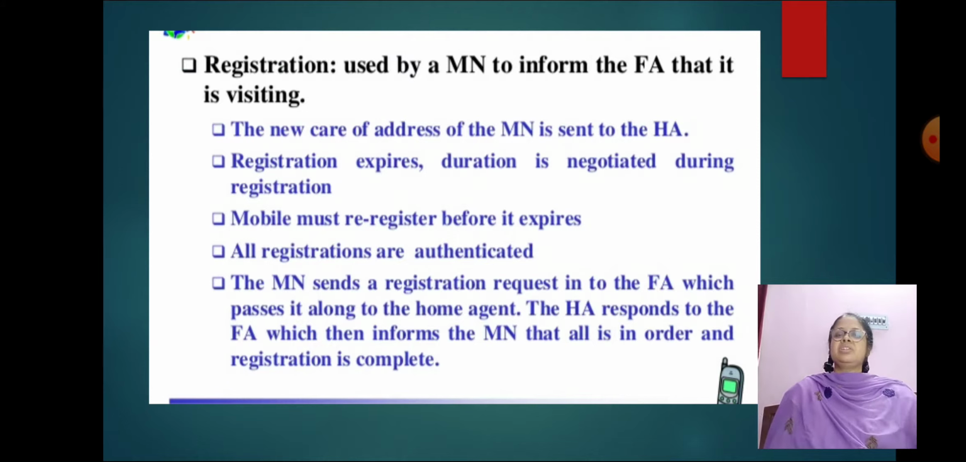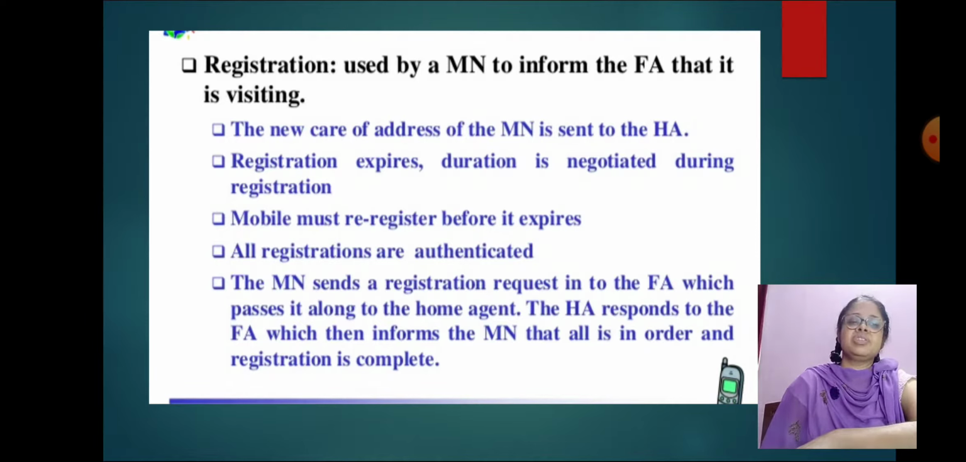Now, registration is used by the mobile node to inform the foreign agent that it is visiting. The detailed process is explained here. The new care of address of the mobile node is sent to the home agent. Registration expires, and the duration is negotiated during registration. The mobile node must re-register before it expires.